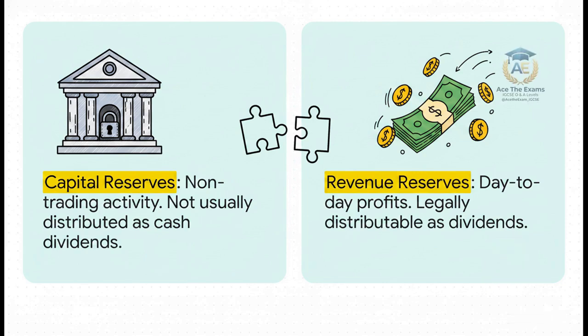To secure that maximum executive value, you have to merge them. You must definitively, explicitly state that capital reserves, again, your share premium, your revaluation reserves, arise from non-trading activities. That means issuing shares at a premium or the upward revaluation of non-current assets. And crucially, you have to highlight the legal constraint. They cannot normally be distributed as cash dividends to shareholders. In stark contrast, you define revenue reserves, like retained earnings or general reserves, as being generated strictly from standard day-to-day trading profits, making them legally distributable as dividends. Establishing this binary difference right out of the gate is the foundation of your entire pitch.